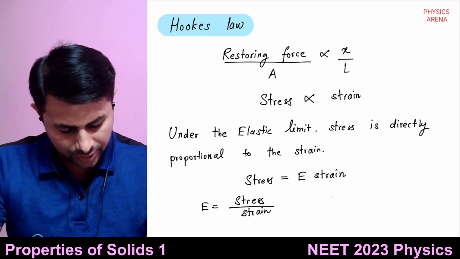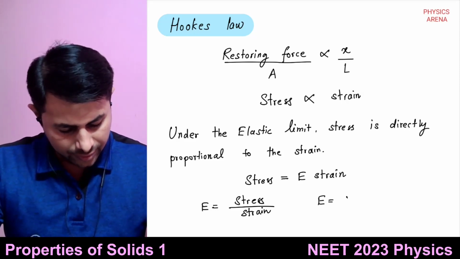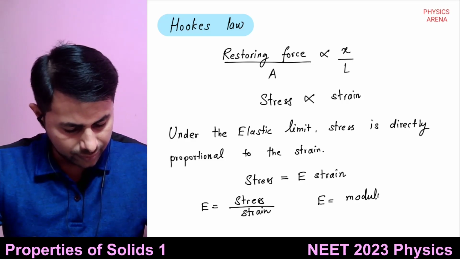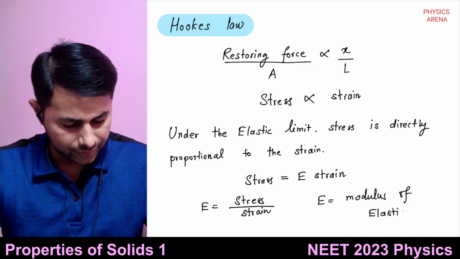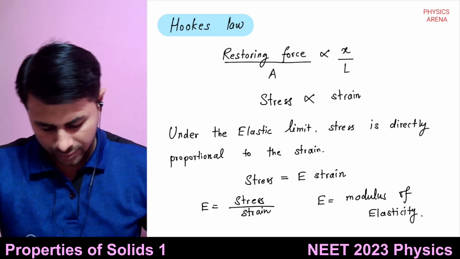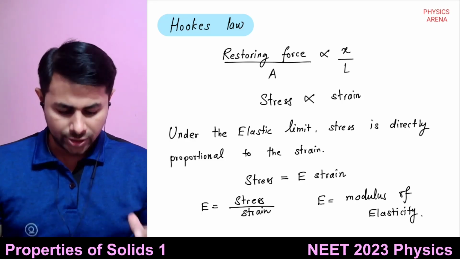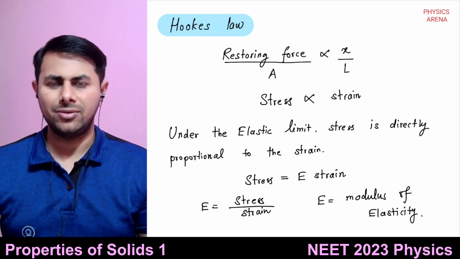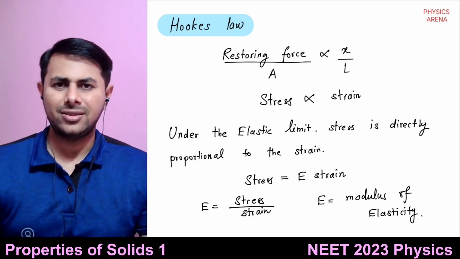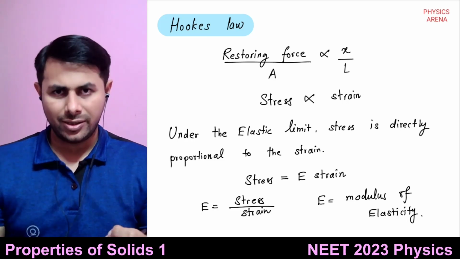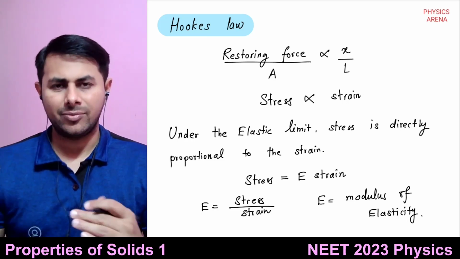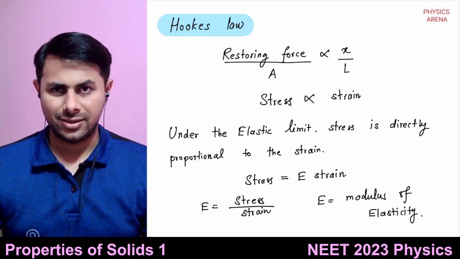Okay, and it is known as the modulus of elasticity. So what is Hooke's law? Under the elastic limit. What is the elastic limit? It is the maximum value of stress which can be applied on a body, and the body still remains elastic.